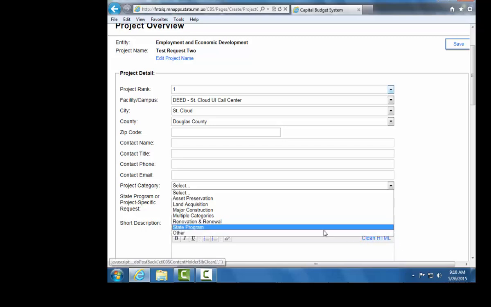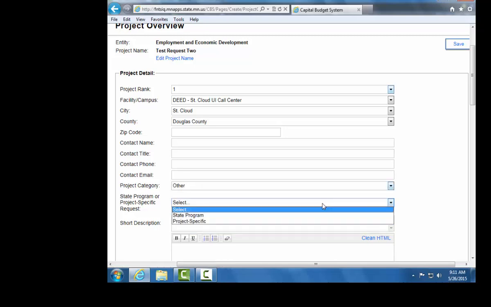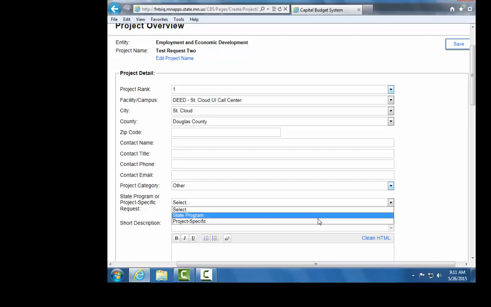State programs that are appropriated GO bonds that are then granted out to local units of government for capital investment projects should use the State Program Project Category indicator. Use the Other Project Category indicator if none of these categories describe your project. Please reference your agency user manual in order to determine whether or not this request is for a state program or is a project-specific request.